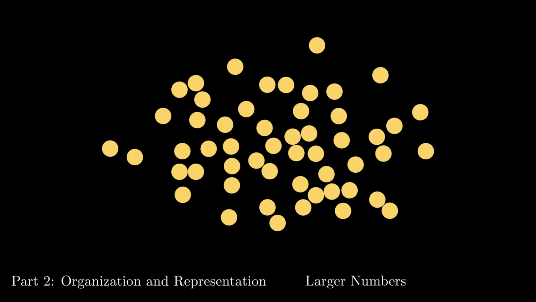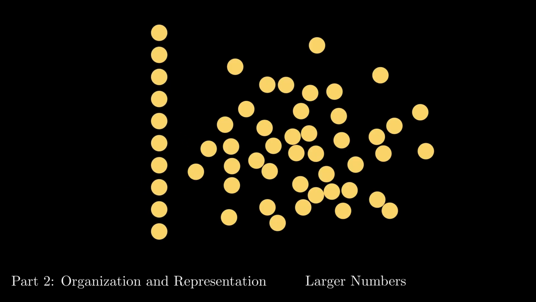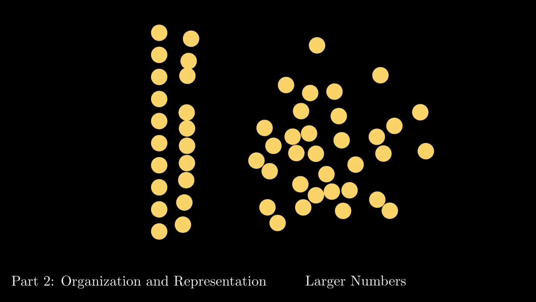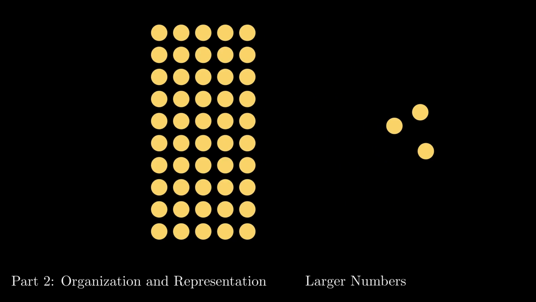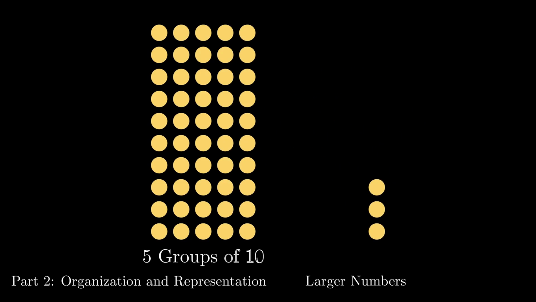What we need to do is develop a systematic way of organizing the dots so that they are easier to count. And the first step of that organization is to create clusters of the same size. We're going to make clusters of 10, but we'll see later that there's nothing special about the number 10. As we count each cluster of 10, we're going to make vertical stacks with them to indicate that those dots have already been counted. Then we'll start over and count another group of 10, and another, and so on. When we don't have enough dots to complete another grouping, we can put the extras off to the side. And now we can see that we have 5 groups of 10 and 3 individuals. Understanding this is the first step of understanding how we organize numbers.